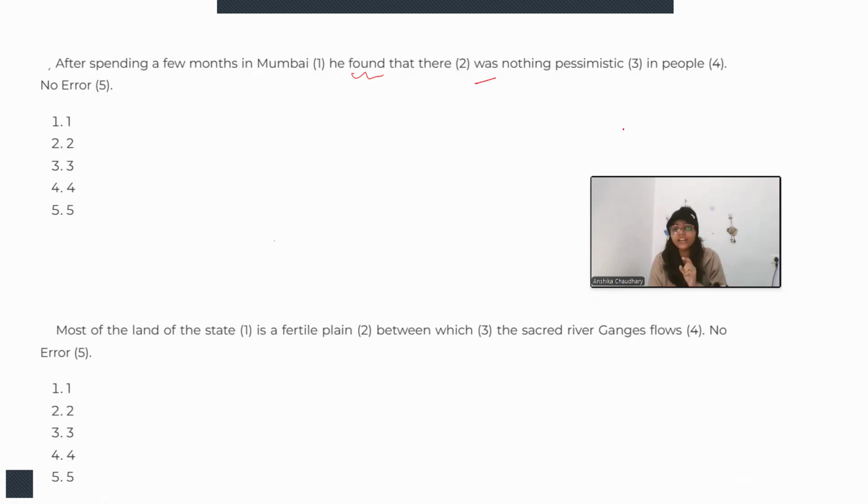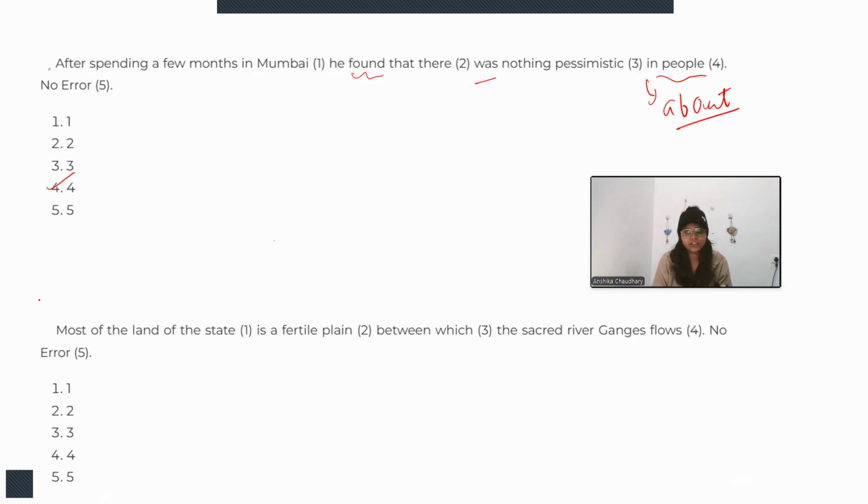In people, the actual error is here only. In people should be about people. Why about? Because here we are talking about certain characteristics of people in Mumbai. They don't have any pessimism in their character or in their behavior. So if we have to refer to a characteristic or some attitude in a person or in a community of persons, we need to use about there. About is the preposition that best suits here. So about people. Option number four, that fourth part contains an error. So fourth will be the answer.